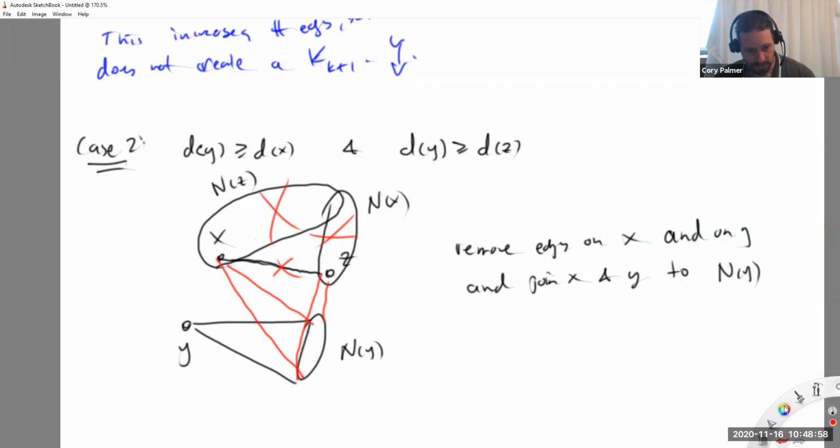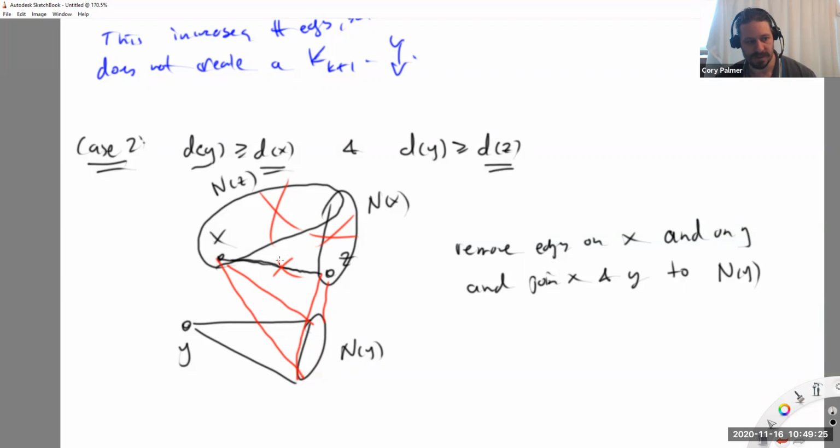Okay, so now, what happened here? What can you tell me about the number of edges in this case? Well, if dy was strictly greater than dx or dz, we definitely increased edges. But even if it equals both of them, we still increased edges. Why? I hinted at it when I made the joke: the double deletion of this edge. This edge is counted once by this degree and again by this degree.